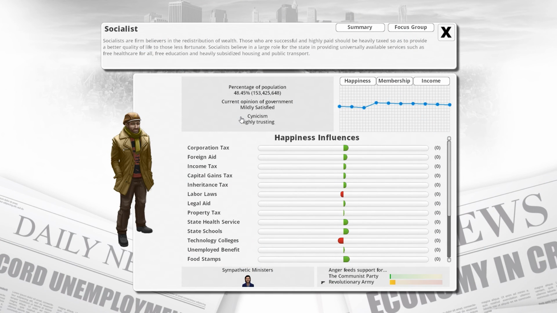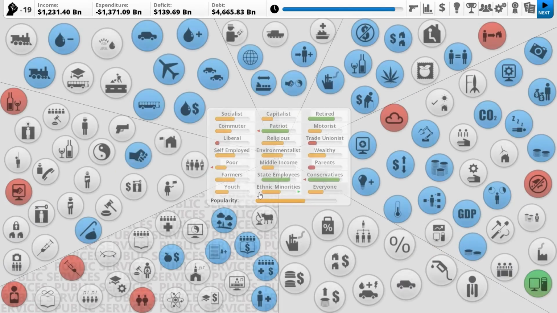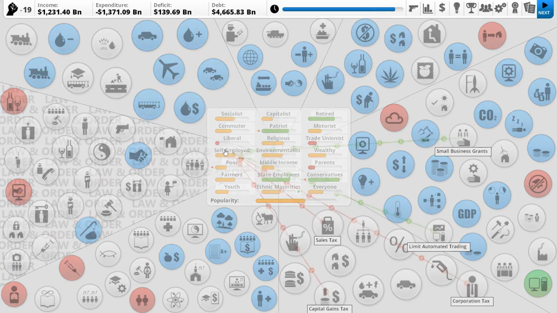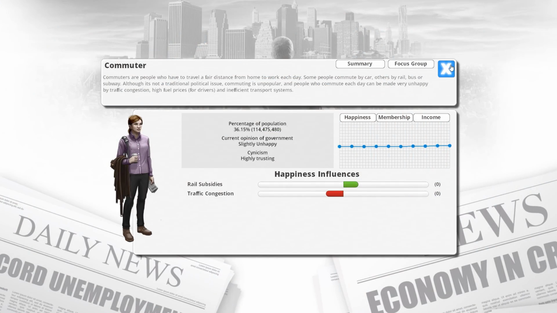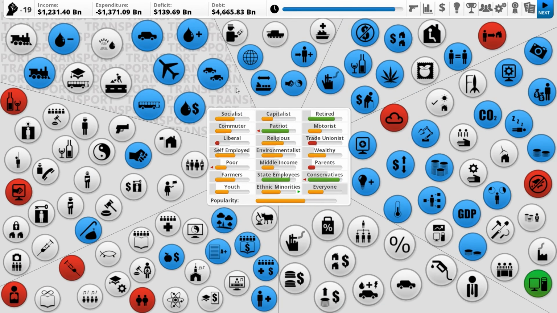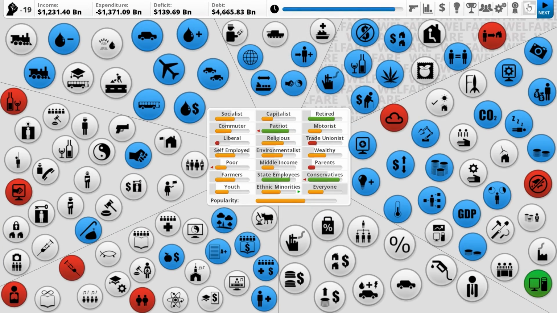Potentially. Oh, anger feeds support for... Oh, that's interesting. Revolutionary Army, which exists. I'm assuming that the Black Power Group is basically ethnic minorities. Is there anything else that feeds into that? No. Freedom League. You don't have a group. Like, the commuters you can make really unhappy because they don't have a group, but commuters are part of all the groups, and that's the kind of problem with those ones. I think we'll stick with what we got.